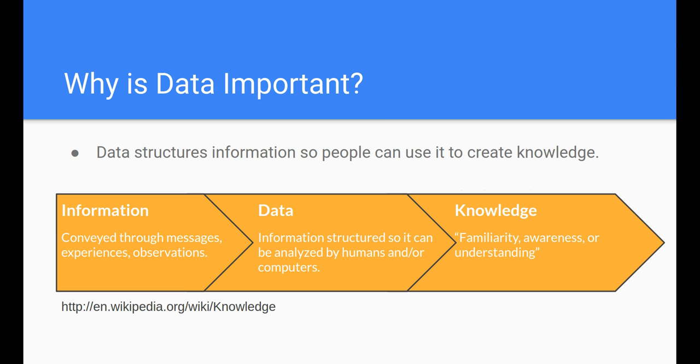And so why is data important? Data structures information so people can use it to create knowledge, right? So we have all of this information coming to us. Maybe let's talk about messages or experiences or photos, observations of any type. This is all a huge amount of information. And so when that data structures that information, data is structured information so it can be analyzed better by computers and also by humans, maybe without computers. And so we do that so that we can build knowledge, build insights, figure things out, and build a familiarity and awareness or an understanding about a thing.